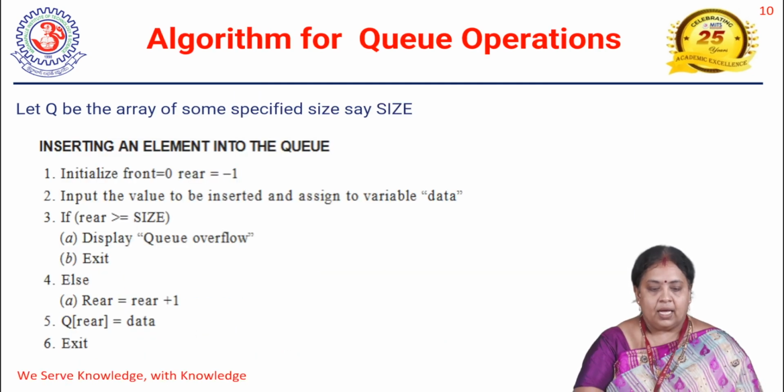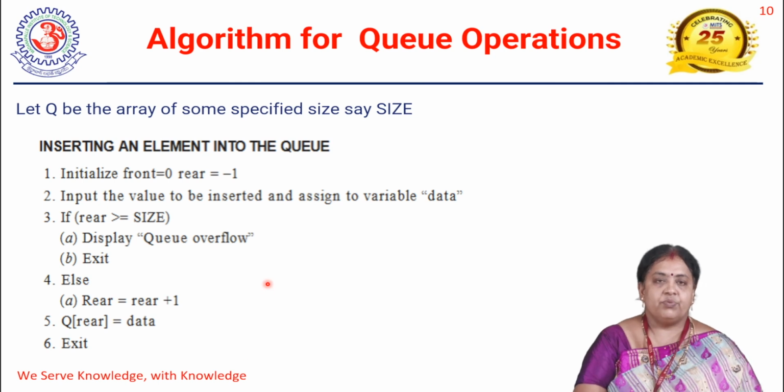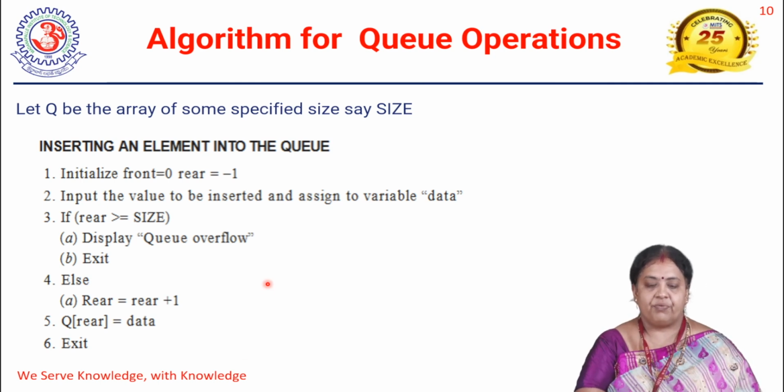Okay, and coming to the algorithms, we just see the implementation of arrays only. So, algorithm for the queue operations. What are the queue operations we have discussed? One is called insertion and one we call deletion. So we see the algorithm for the insertion. Let the queue be an array of specified size, say size. Now this is array implementation.